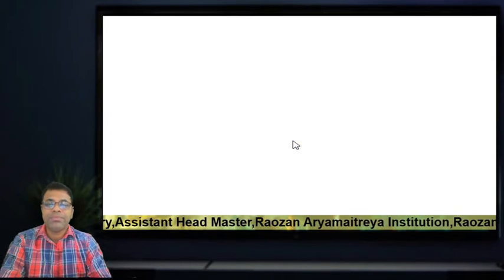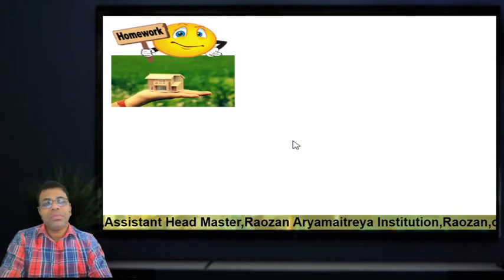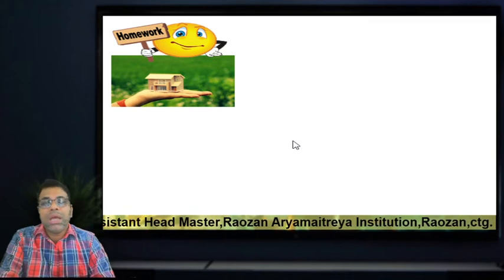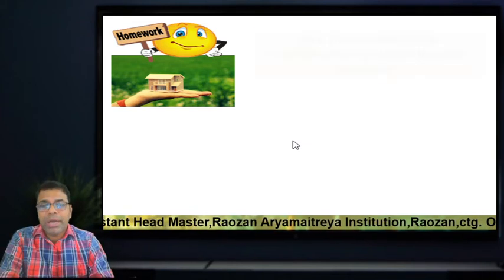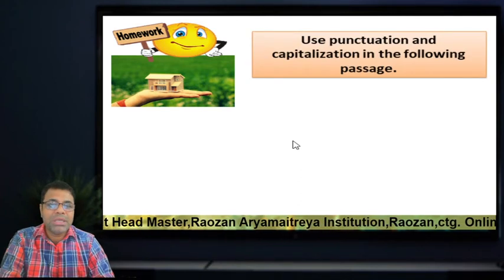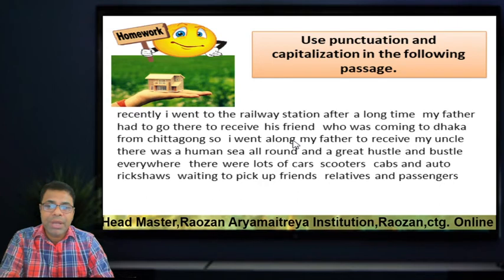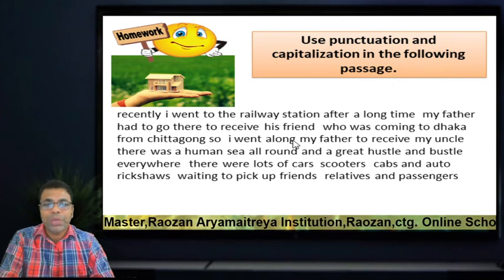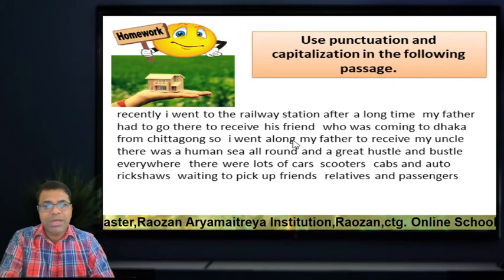Dear students, I think you have got a good idea about punctuation and capitalization. So write down the homework and use punctuation and capitalization in the following sentences. Recently I went to the railway station. After a long time, my father had to go there to receive his friend who was coming to Dhaka from Chittagong.